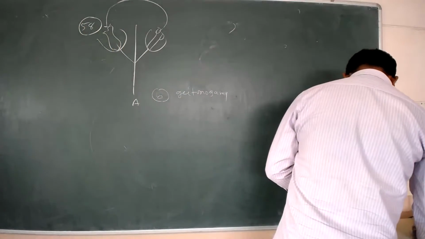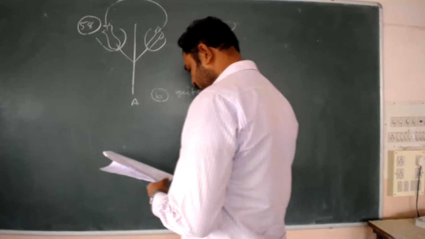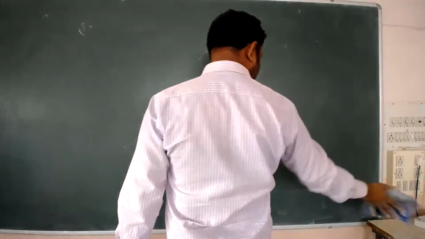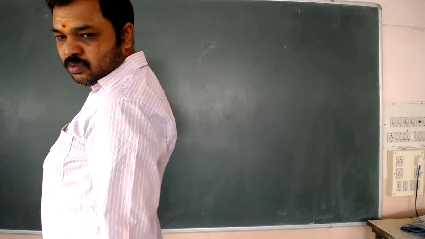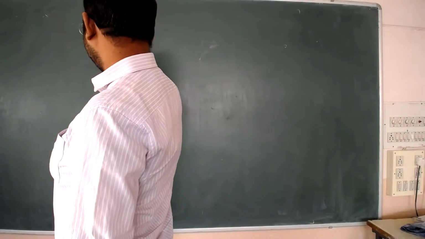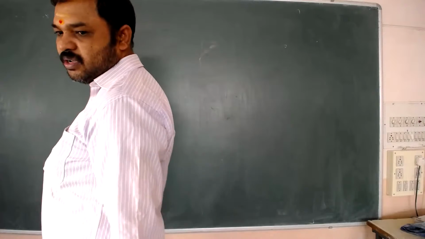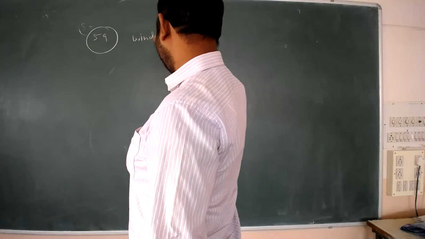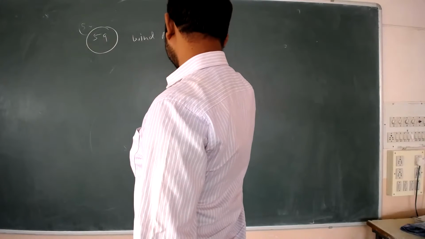Question number 59. Wind pollinated flowers. This is about adaptation to wind pollination. What is the 59th question? Wind pollinated flowers are.